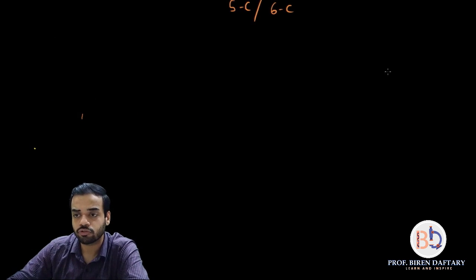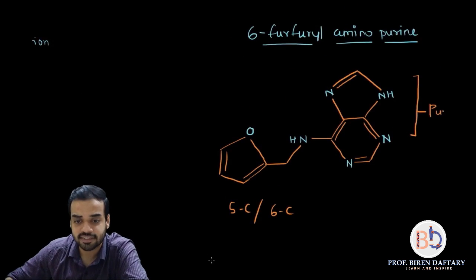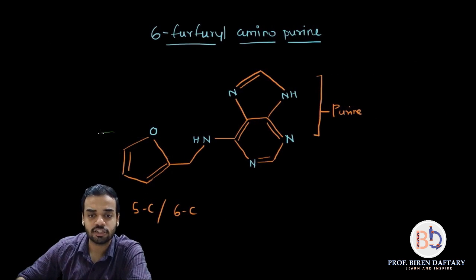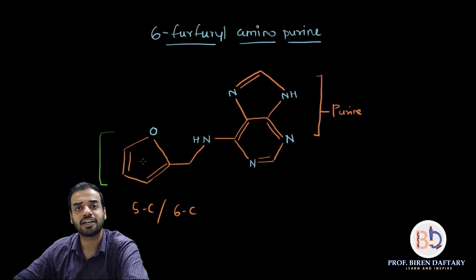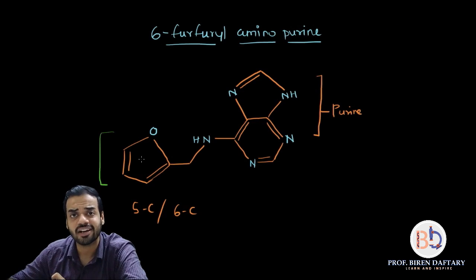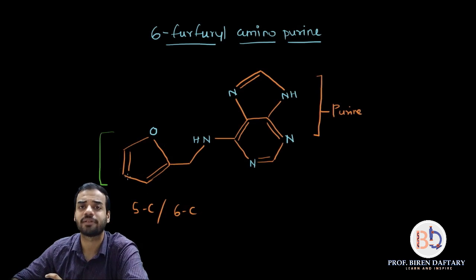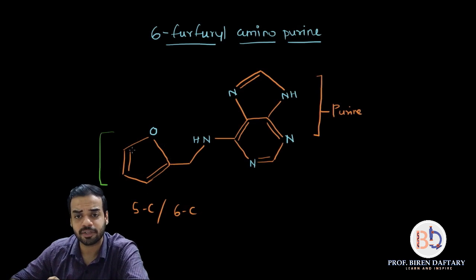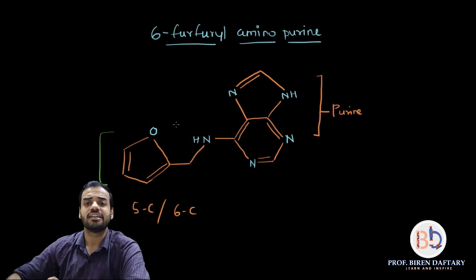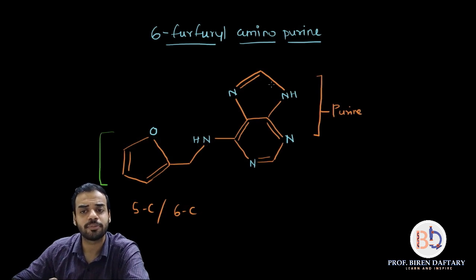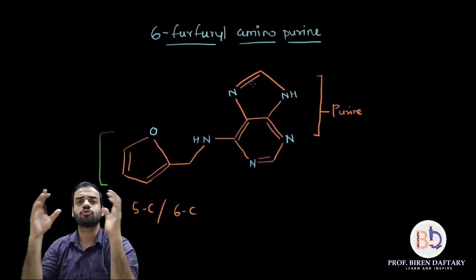If I want to show you the structure of 6-benzyl adenine, then over here this part has 5 carbon atoms, but since now we are writing the name 6-benzyl, a benzene ring, a 6 carbon ring, will be present. So the only change in this structure is that a benzene ring will be present, then NH will be present, this is purine, this is adenine, so the same structure.